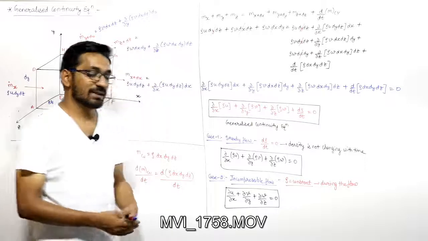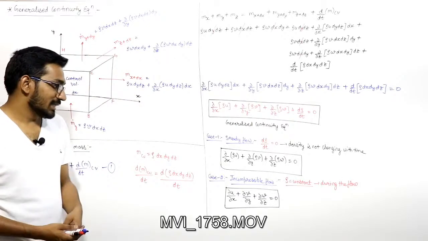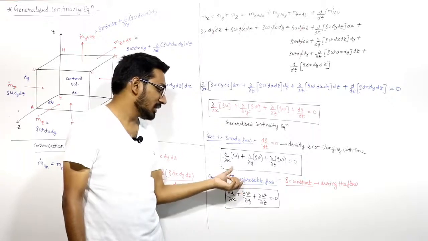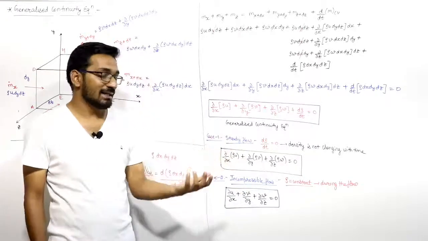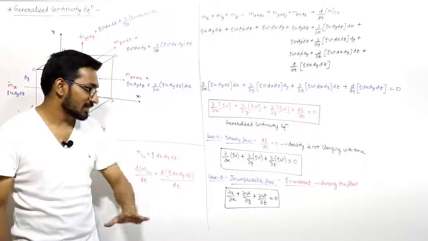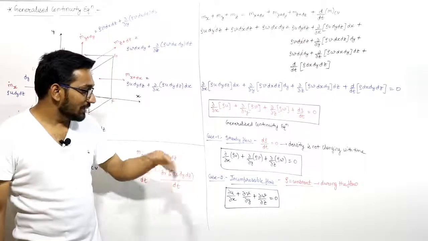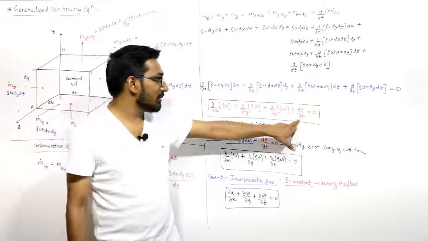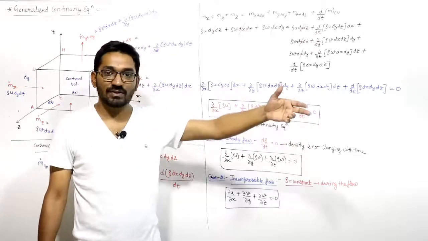Now the student says, sir, can we say that if the flow is incompressible, then the flow is steady? No, this is not the case, because you may wonder that, sir, from this equation, if this time component is 0, then we can say that flow is steady. No, this is not the case.